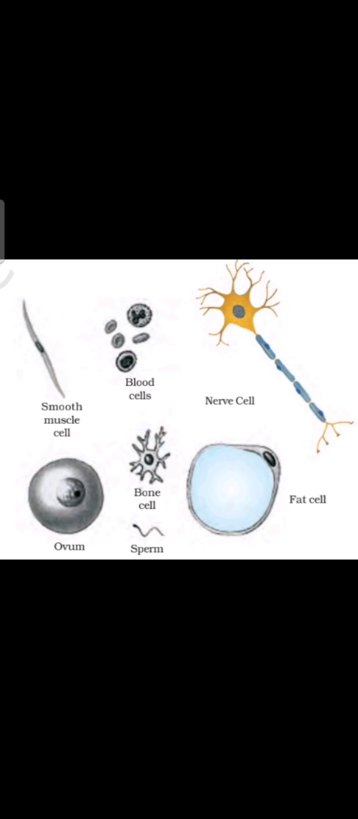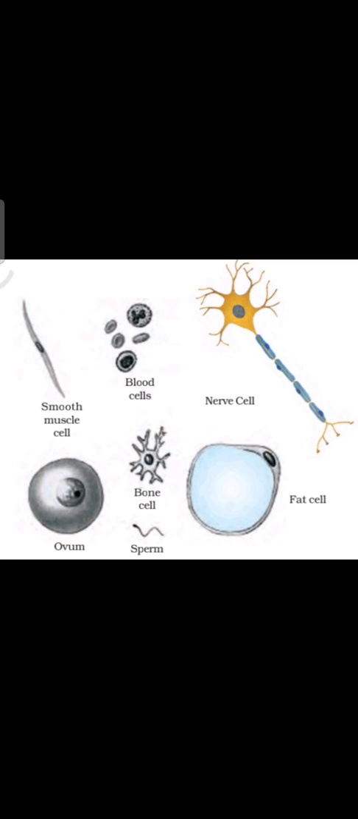For example, a nerve cell is very long, with wire-like projections coming out of it, see this picture. These projections help the nerve cell carry messages and send them to all parts of the body. Muscle cells expand and contract. All the cell components are enclosed in a membrane which provides shape to every plant and animal cell.